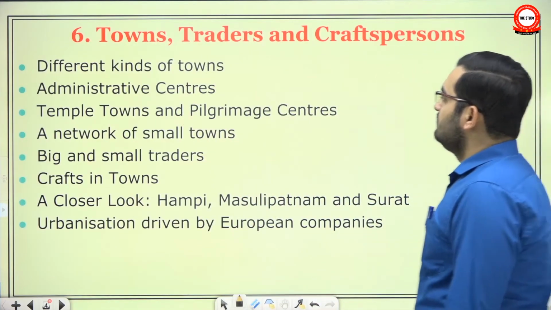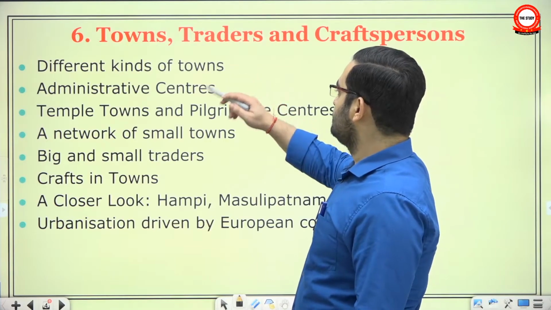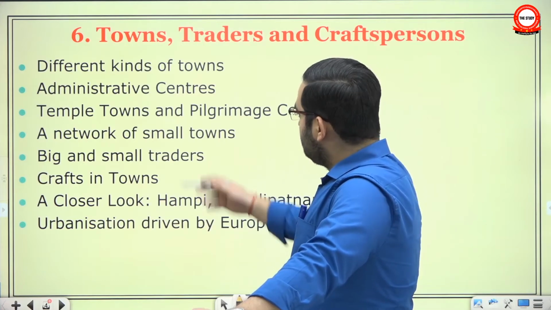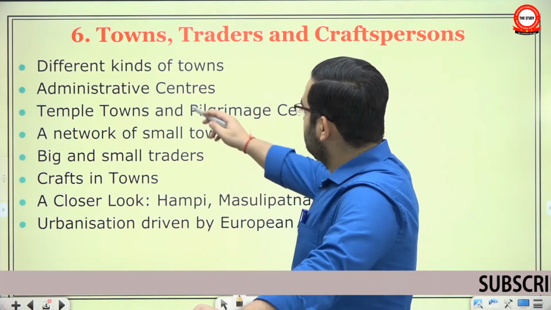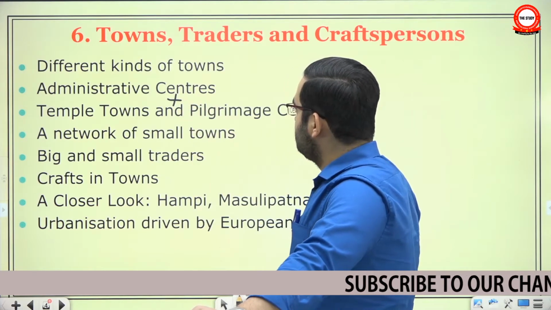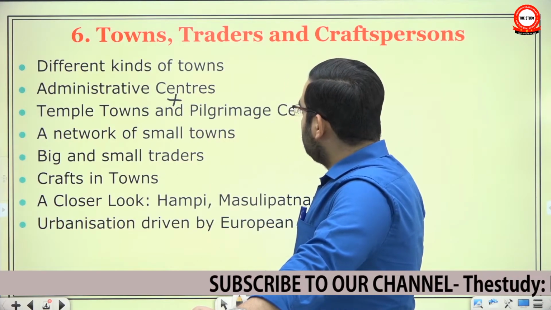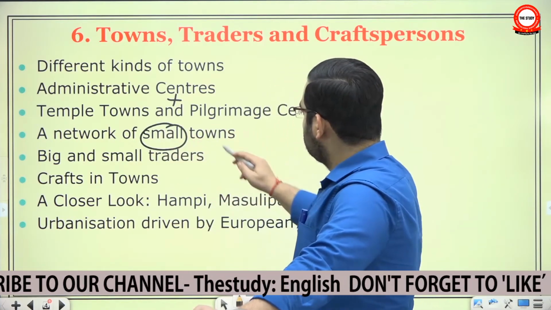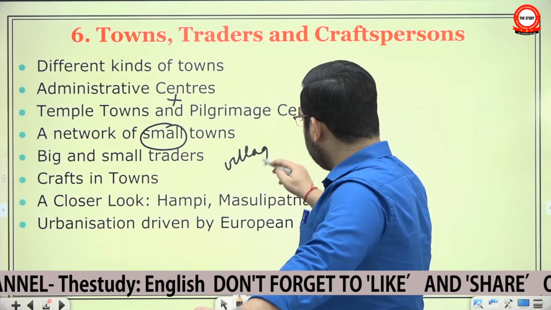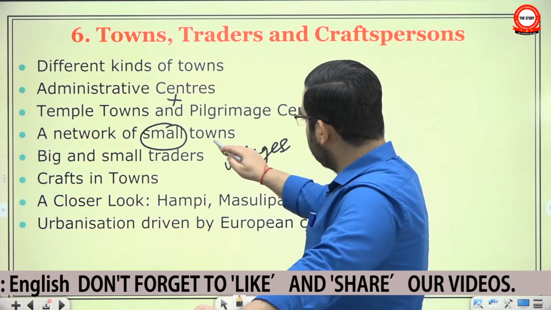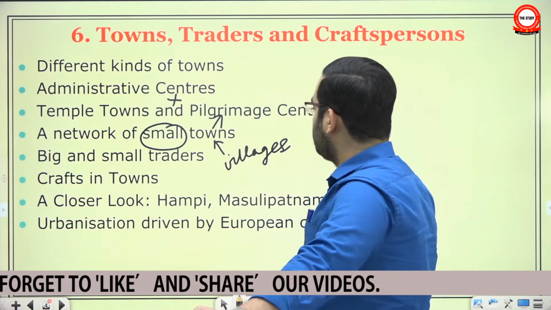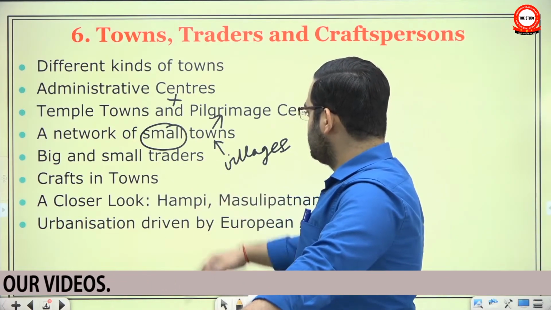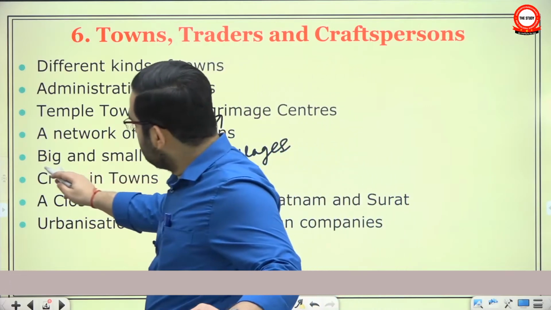In this chapter, we will first see that there are different sorts of towns, and we will give some examples. For example, administrative centers, temple towns and pilgrim centers, and often they combined these functions and created composite towns. And then not only big towns, but even a network of small towns between villages. So at the extreme end, you will have small villages, then larger villages, then a network of towns, then big cities, capitals and pilgrim centers. Then in these cities, you have obviously big and small traders and other craft activities.